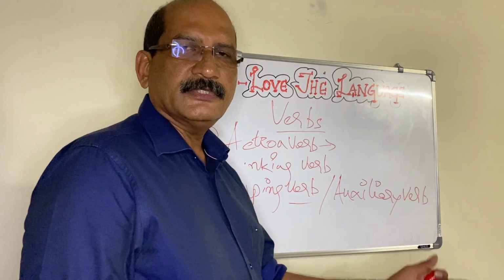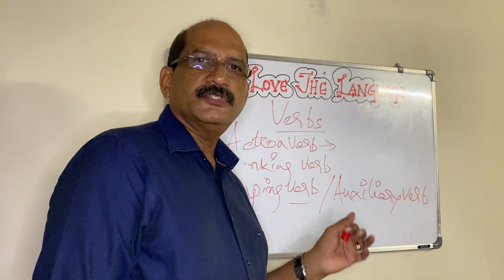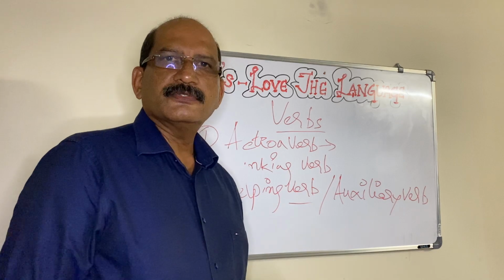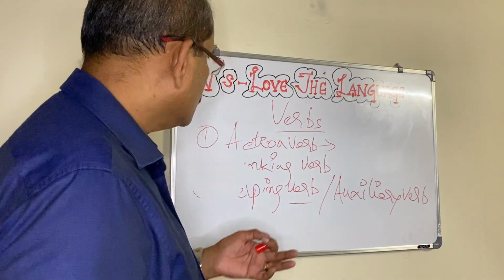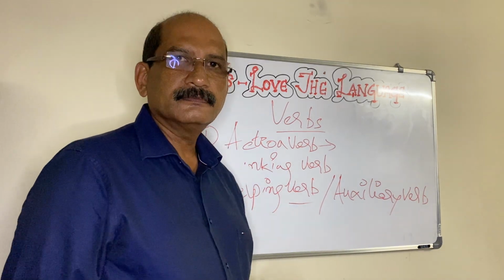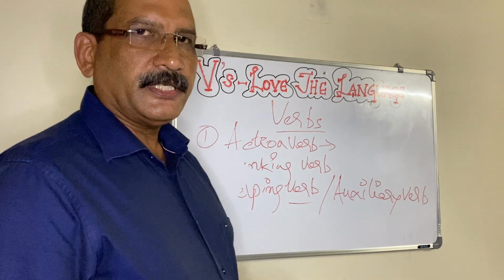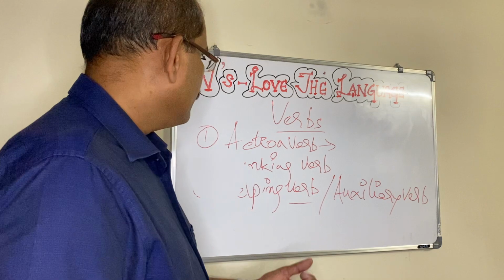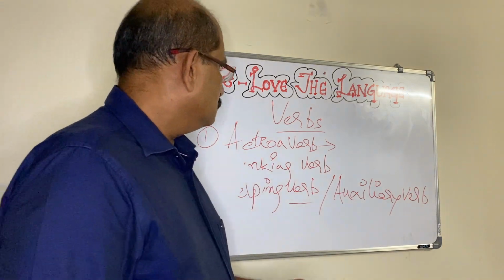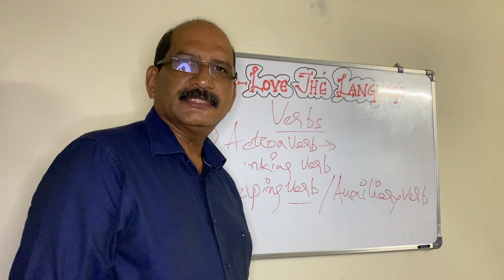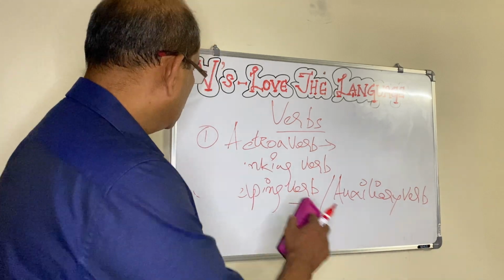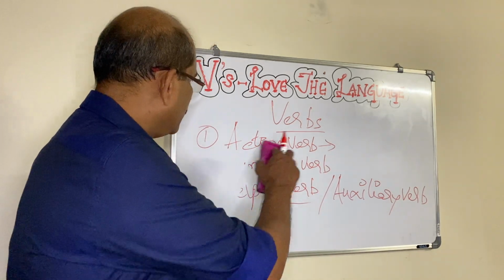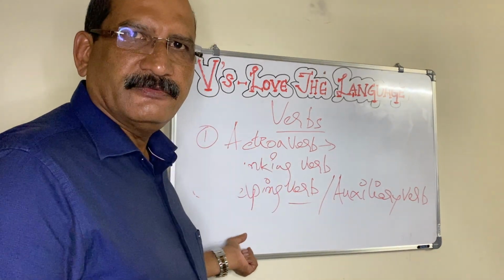Once you know the pattern and how it is used, you can make your own sentences. So when somebody insisted I give more examples, well, we will go through more examples as per the situation. Let's see what are the examples of action verb.